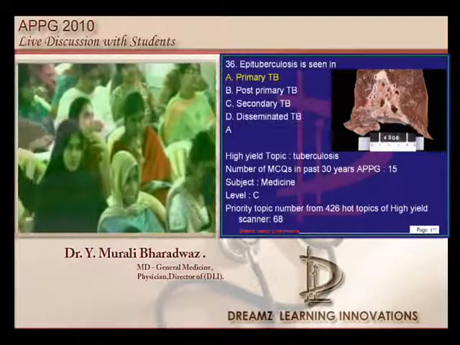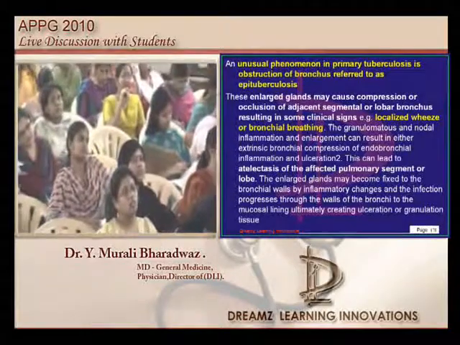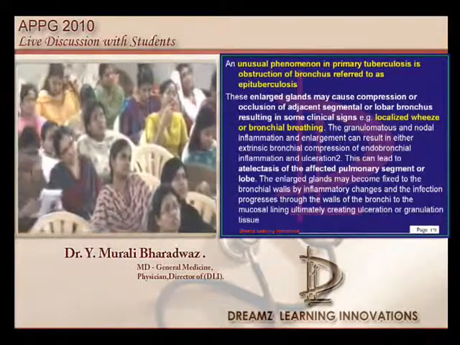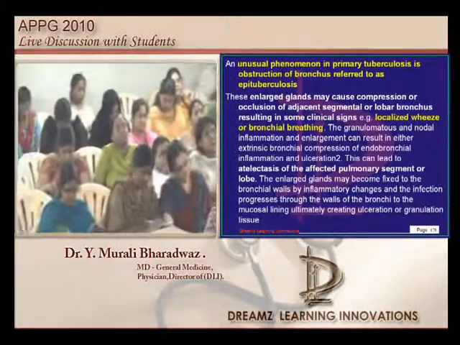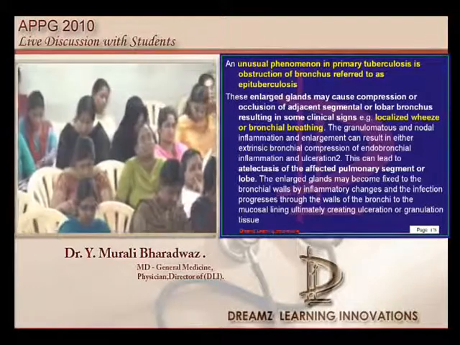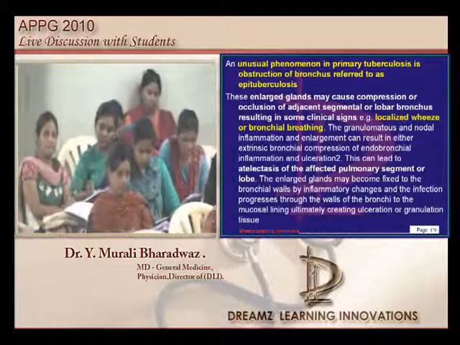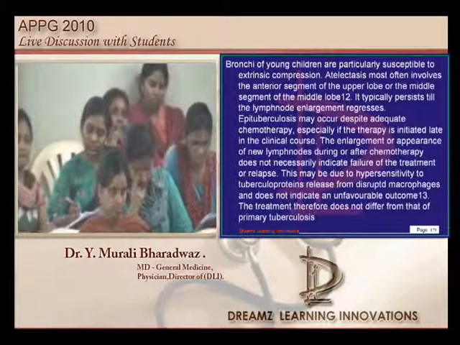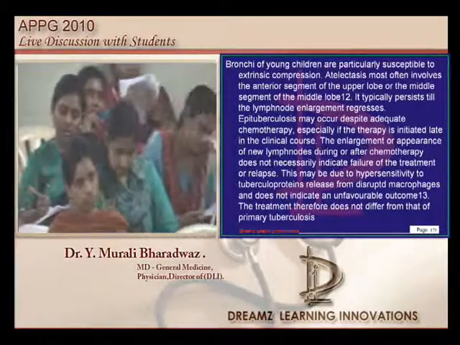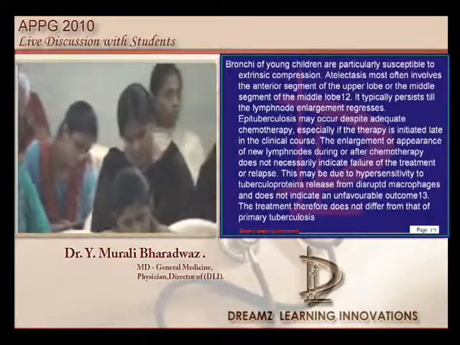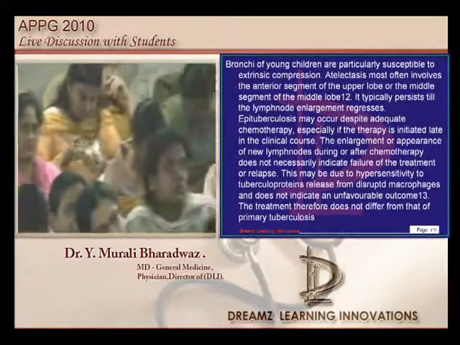So, it is seen in primary tuberculosis. It is the obstruction of the bronchus which will occur, which is called epituberculosis, that leads to a localized wheeze and bronchial breathing and atelectasis of that affected pulmonary segment. But who causes the bronchial compression? In primary tuberculosis, the hilar lymph nodes become enlarged, and they are the ones which compress the bronchus, and that is called epituberculosis, is what you need to basically remember.